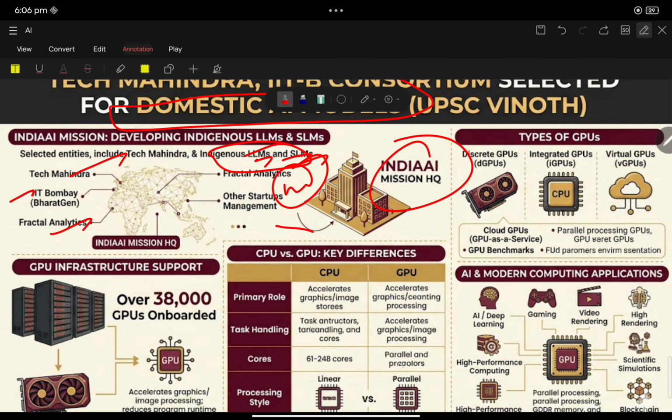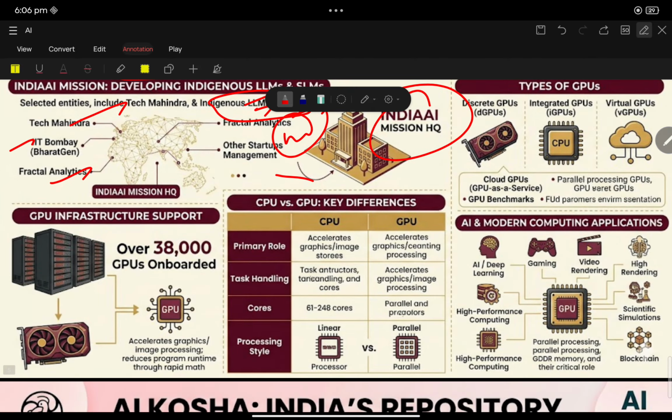GPU. See, the government is supporting all these AI projects, with over 38,000 GPUs on board. So what is meant by GPUs? Graphic processing unit. See, UPSC has already asked about GPU. So for infrastructural support for AI processing, you need GPUs. So India is supporting this AI mission with GPUs.